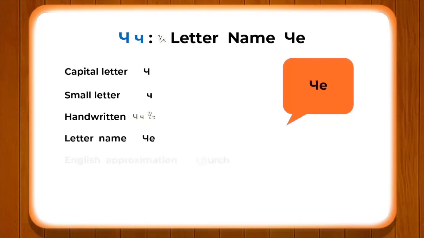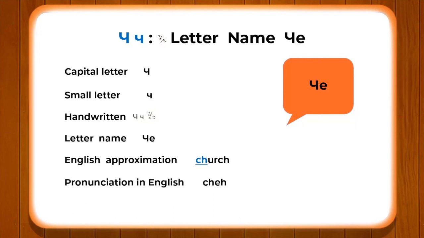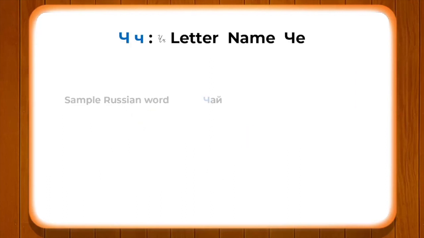We can see how it resembles the exact sound of the letter Che, as in church. We also have a sample Russian word so that we understand exactly how the sound of the letter Che comes, as in the word chai, which means tea. It is interesting that chai is also being used in Russian as chai.